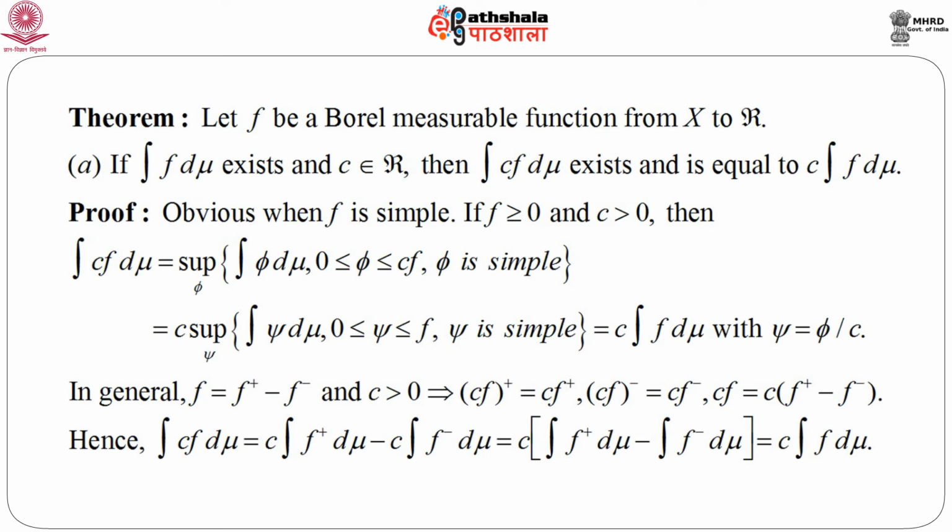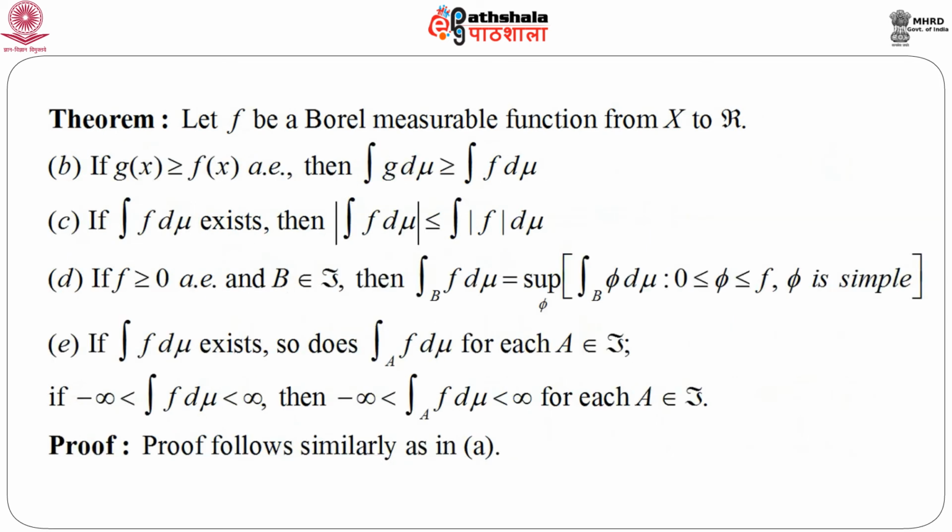So, this proof is complete. It says that if the integral of f d mu exists, then for any real number c, the integral of c f d mu also exists, and it equals c times the integral of f d mu, which matches with the standard notion of the integral that we have already done at the class 12 level.